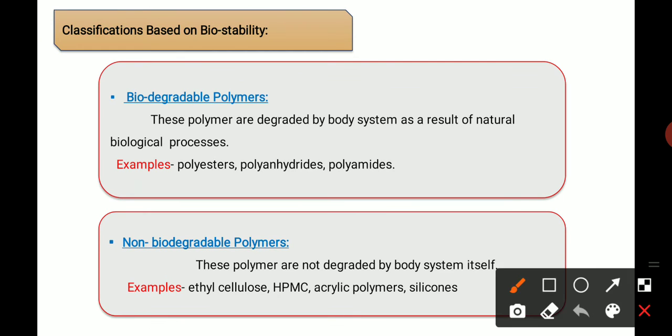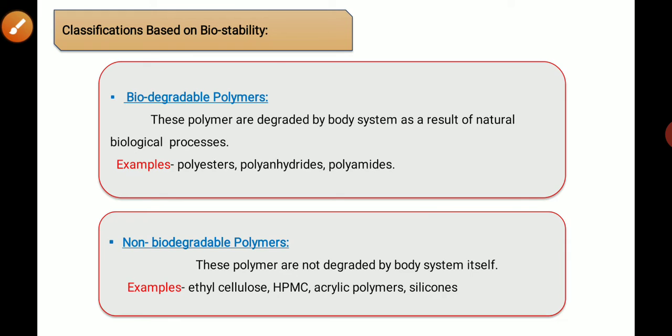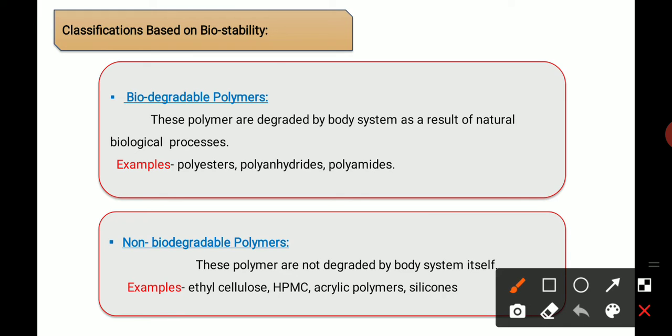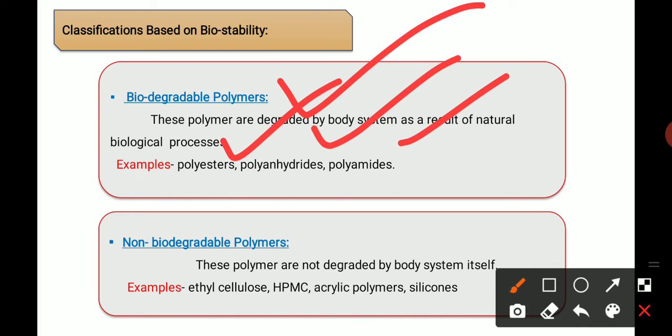Next one is the classification based on biostability. That is the last classification. It is again divided into two: one is biodegradable polymers and second one is non-biodegradable polymers. First one is the biodegradable polymers. What do you mean by biodegradable polymers? This type of polymer is degraded by the body system in a natural biological process. This type of polymer is known as biodegradable polymers. Examples: polyesters, polyanhydrides and polyamides.